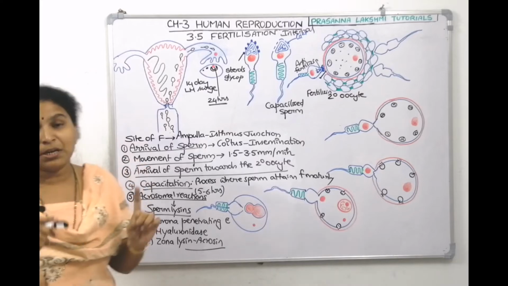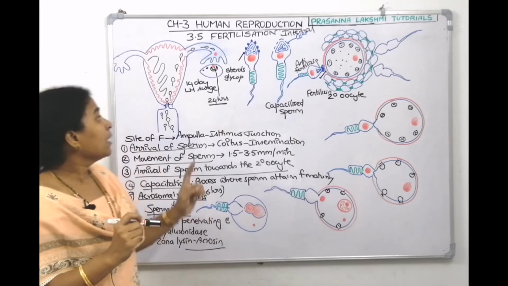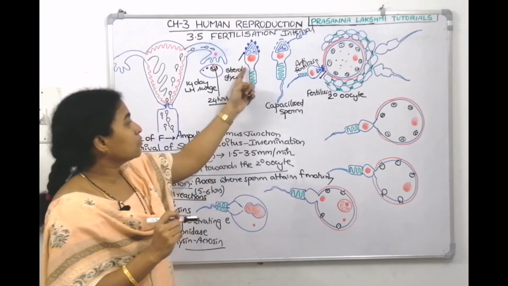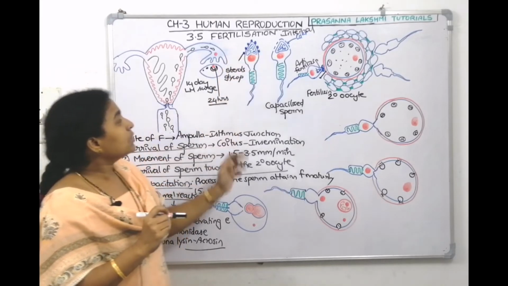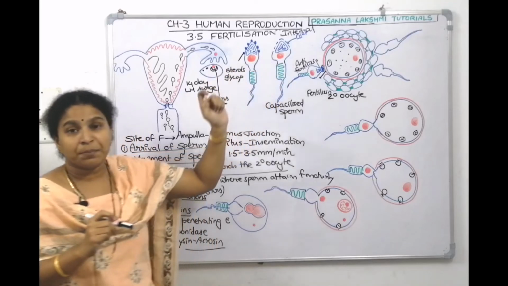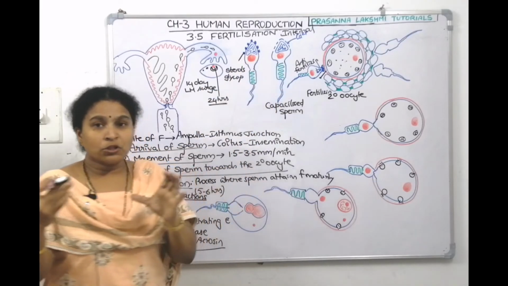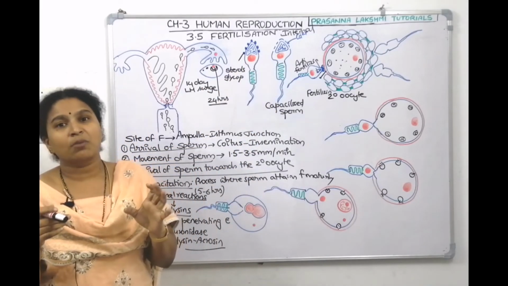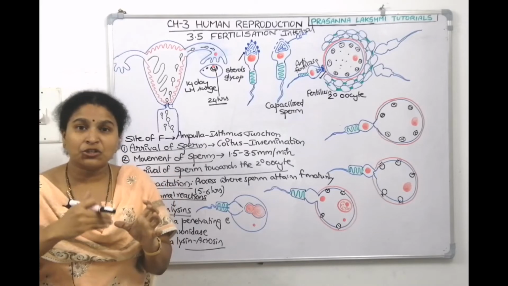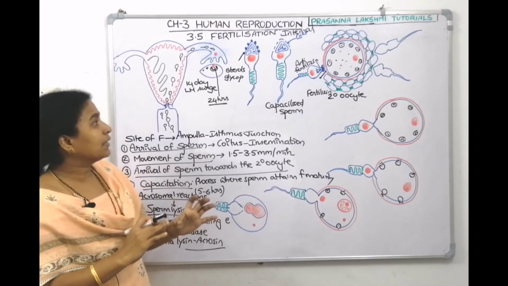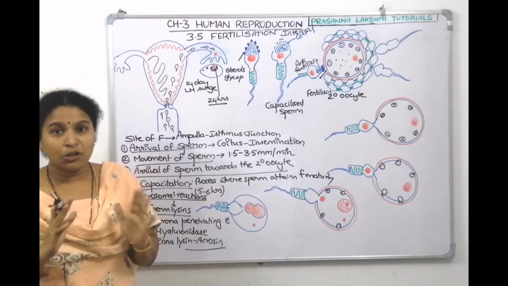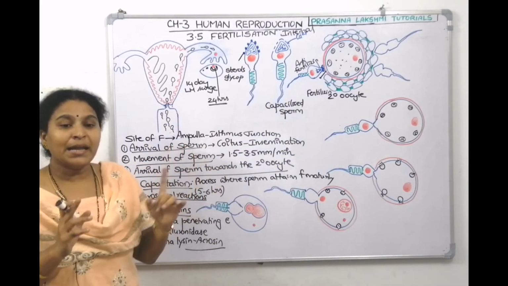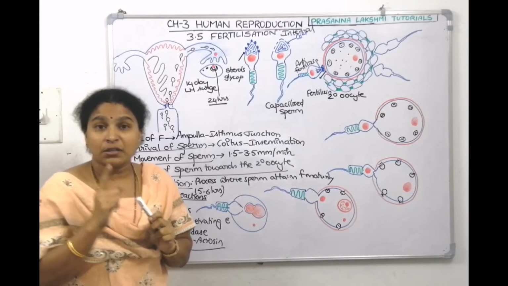For that, the sperm need to be capacitized first. Capacitation means removal of sterols and glycoproteins from the head region. So when we remove this, the receptor sites get exposed, which also results in thinning of the acrosomal membrane, and influx of calcium makes it even more active. Then fertilizin and anti-fertilizin will help in identifying the uniqueness between both of them. Next one will be formation of the reception cone.